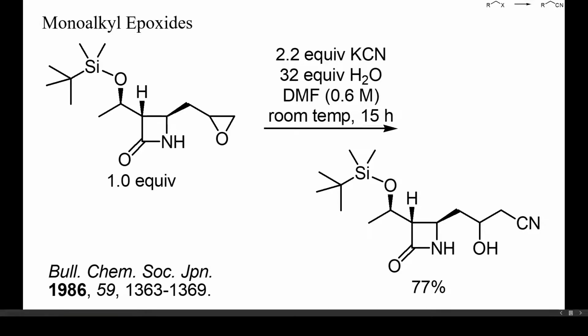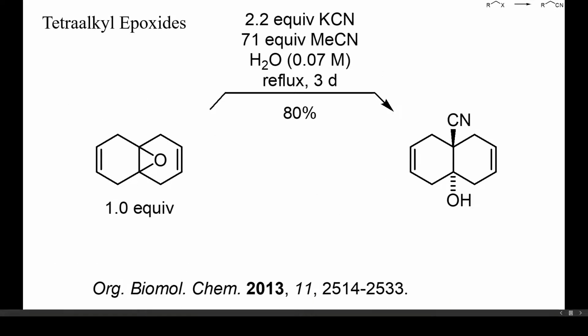Beta-lactams and silyl ethers may remain unchanged, as in this example. Despite the basicity of potassium cyanide, no beta-elimination of the silyloxy group occurred here. Because of the low solubility of alkali cyanides in organic solvents, nucleophilic cyanations of lipophilic electrophiles sometimes proceed only slowly, as in this example. Here, a mixture of water and acetonitrile was the solvent, and despite being a tertiary electrophile, a high yield of beta-hydroxynitrile resulted after refluxing for 3 days.